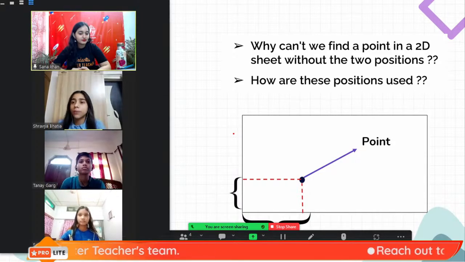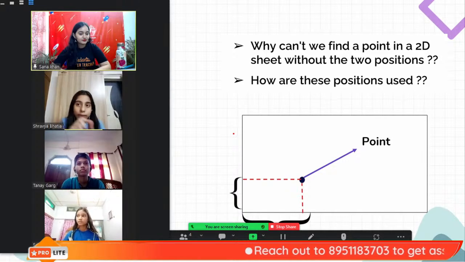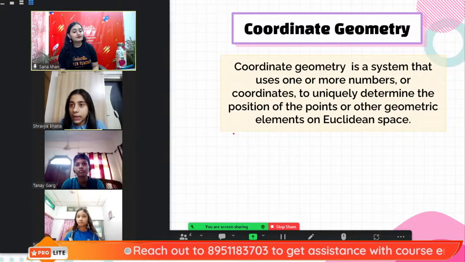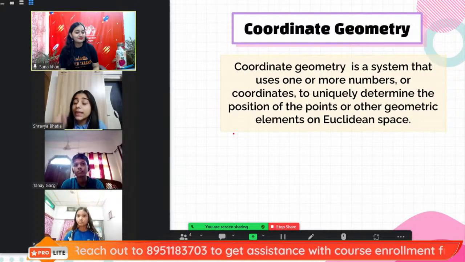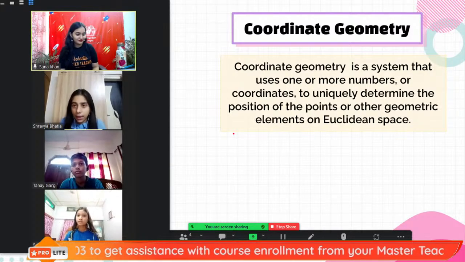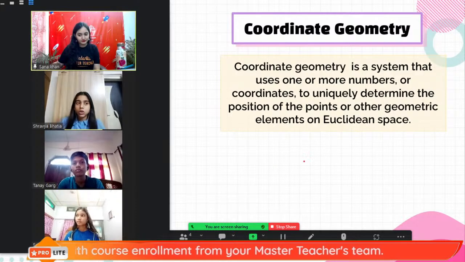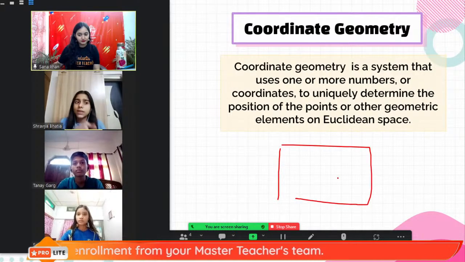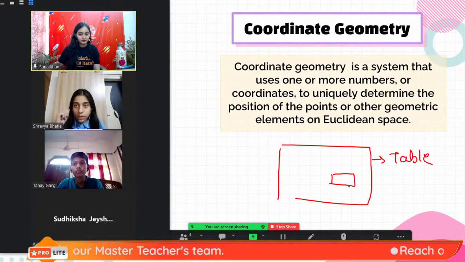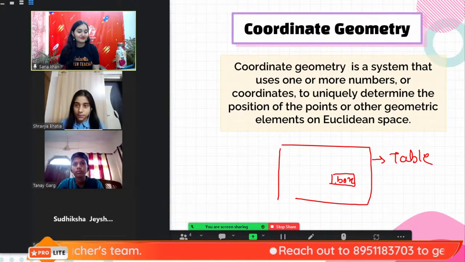It is a branch of mathematics that deals with numbers, and these numbers are called coordinates. So what are coordinates? Coordinates are basically the numbers that uniquely determine the position of my object or any other element. For example, if I have my pencil box kept on my table and I want to determine its position, I can simply use the concept of coordinate geometry for finding the position of my pencil box.